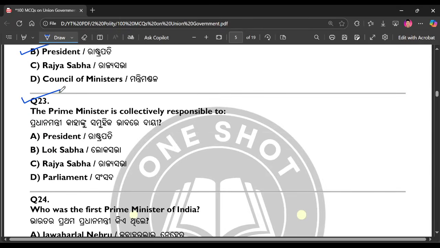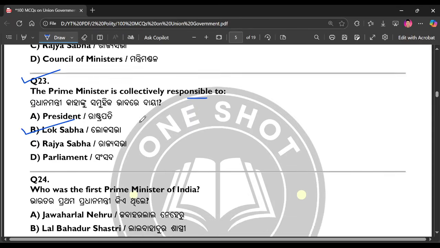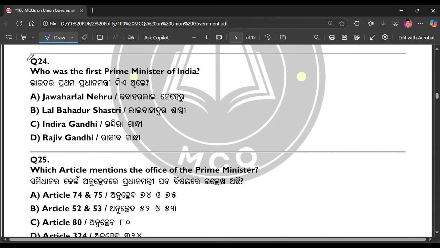Question number 23. The Prime Minister is collectively responsible to. The right answer is Lok Sabha. Question number 24. Who was the first Prime Minister of India? The right answer is option number A.